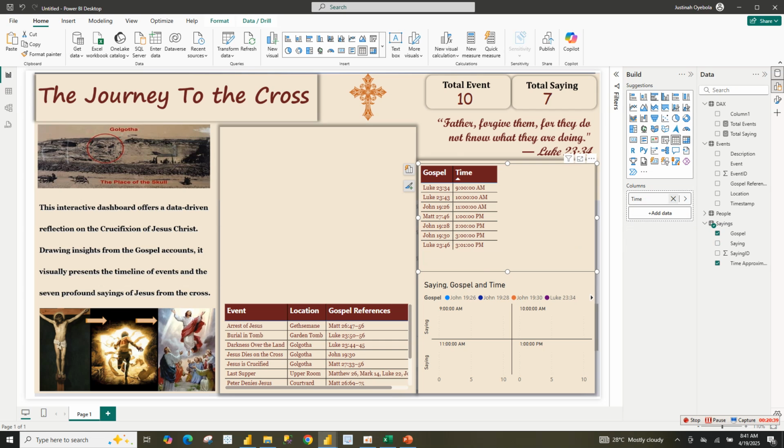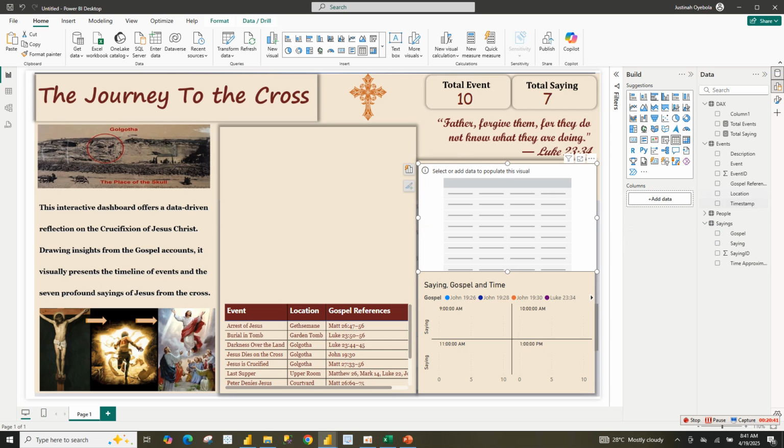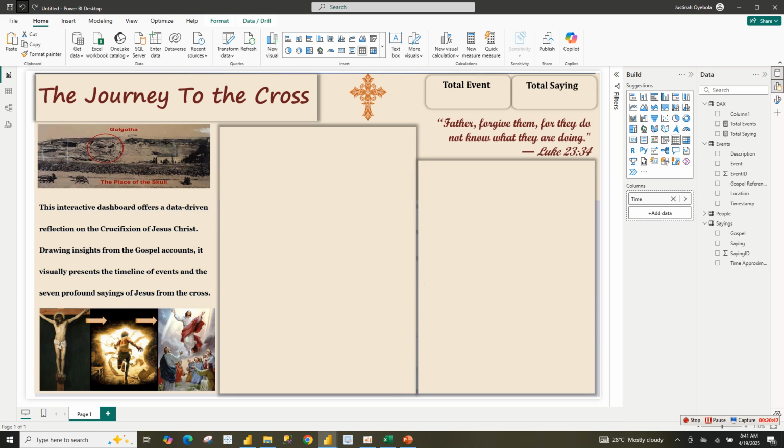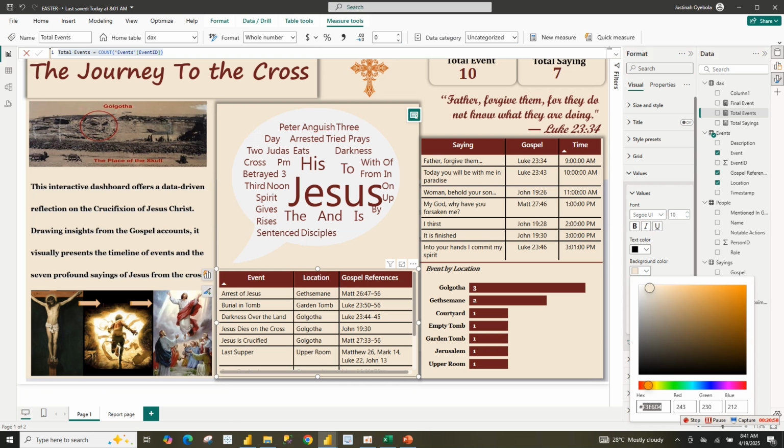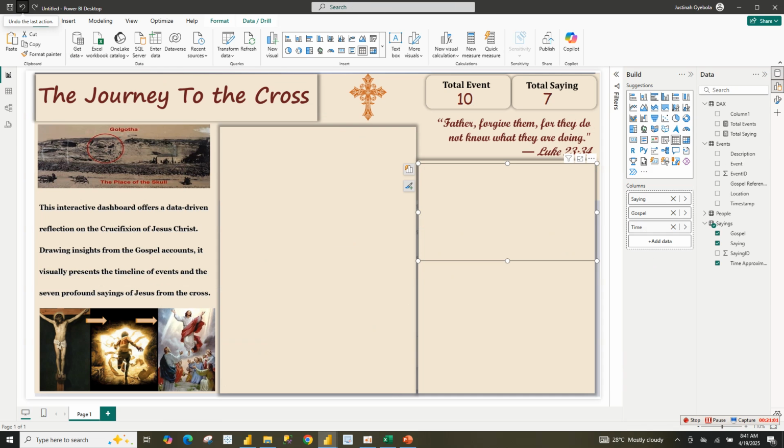Remove this. Oh, no, that's not what I want to do. Let's go back. Still going back. So this is what I want to do, this bar chart. That's what I want to create.